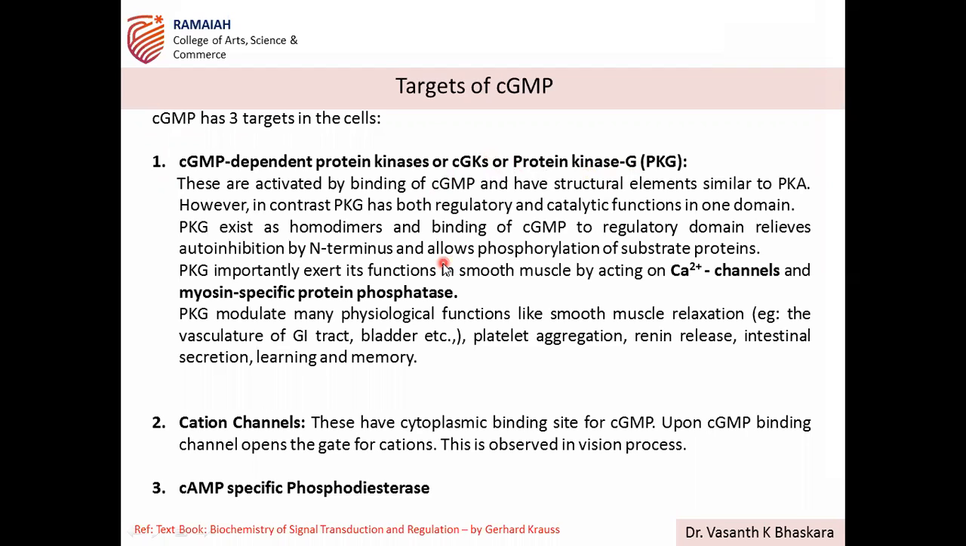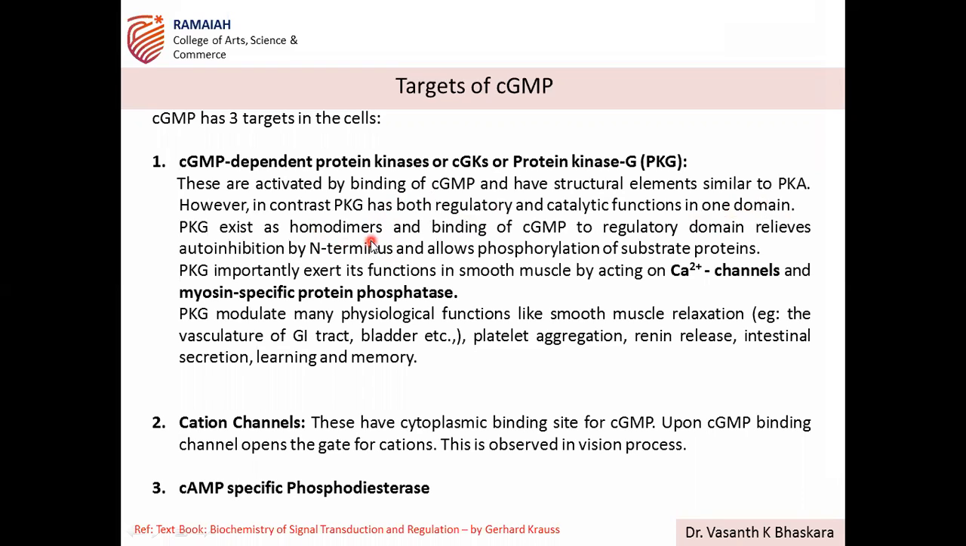Different protein kinases we discussed in earlier class. There we discussed another classification of protein kinase G. These are activated by binding of cGMP and they have structural elements similar to protein kinase A. Protein kinase A structural elements, you know, R2C2, correct? Two regulatory and two catalytic. But in case of PKG, in contrast with PKA, both regulatory and catalytic functions are in one domain. So only one domain is present in PKG that has both catalytic and regulatory function. So it acts as a homodimer.